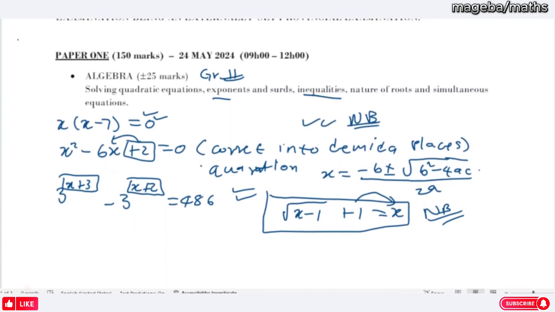Now, inequalities. Inequalities is just solving for x, but the different thing is that they're going to tell you that this function here is going to be less than 0. Now you must know how to do the inequalities. After solving for x, there's something that we call critical values. After finding your critical values, you draw your rough graph, and you put your roots here and here. Then you must know where your function is less than 0. Usually the function is less than 0 in between.